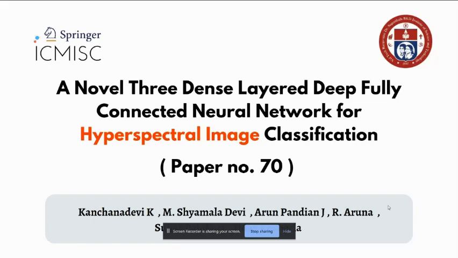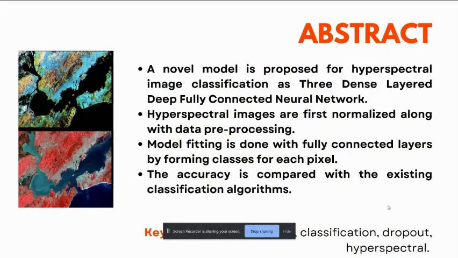We both are going to present our paper based on hyperspectral image classification, which comes under the domain of image processing. So let us start with the abstract of this paper. Actually, the paper is completely based on how deeply we can learn about an object. That is the concept of hyperspectral imaging. And in this hyperspectral imaging, we can normalize the data pre-processing too. Mainly, the hyperspectral image model itself is used to learn any object in a deep manner.